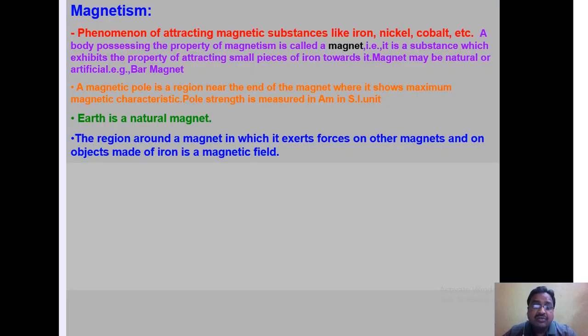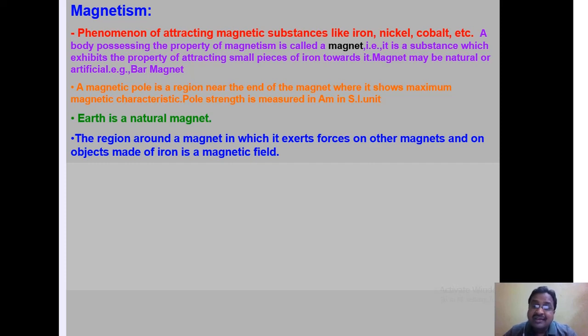Let us start with what is magnetism. Magnetism is the phenomenon of attracting small pieces of magnetic substances like iron, nickel, cobalt, etc. So, we may say a body possessing the property of magnetism is called a magnet.